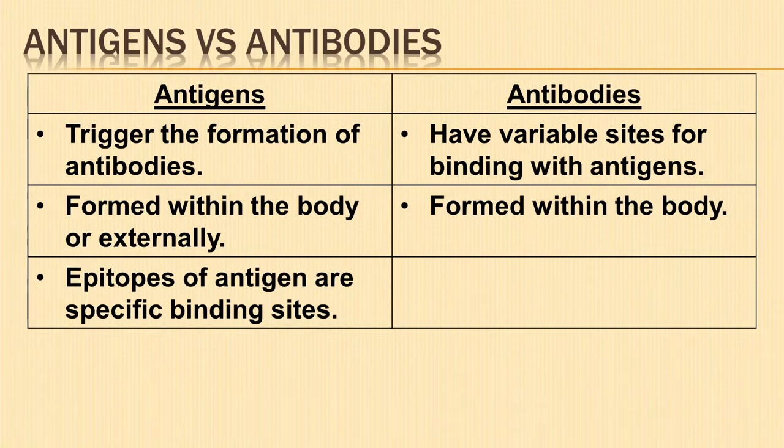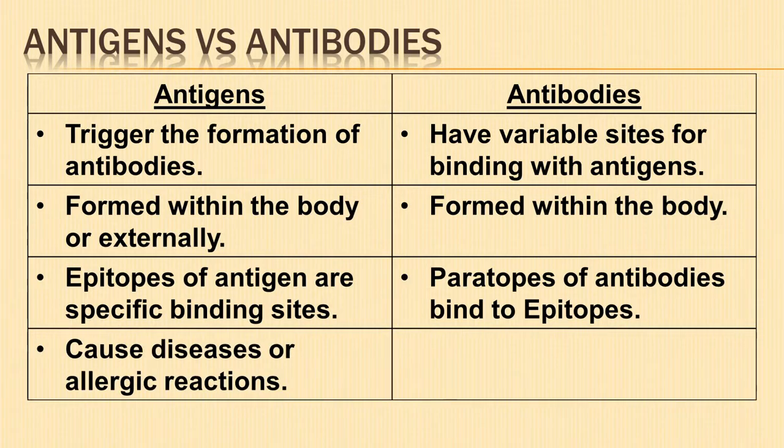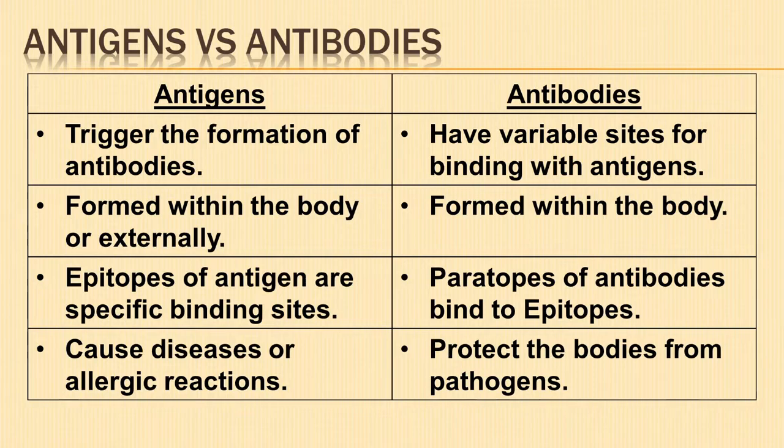They are the specific binding sites. The variable region of the antibody that specifically binds to an epitope is called a paratope. Antigens cause diseases or allergic reactions. Antibodies protect the body from any antigenic material.